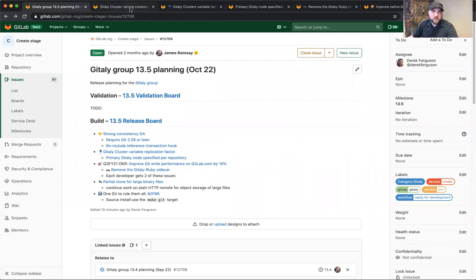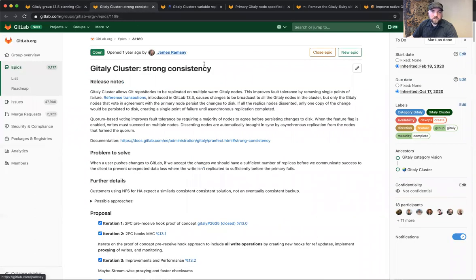So the first thing that we are planning on is the general availability of the Gitaly cluster strong consistency. With the addition of the majority wins voting strategy in 13.4, we will be on course to deliver strong consistency as GA in the 13.5 release. We're just working on cleaning up a few of the lingering issues, and it should be available for general availability.